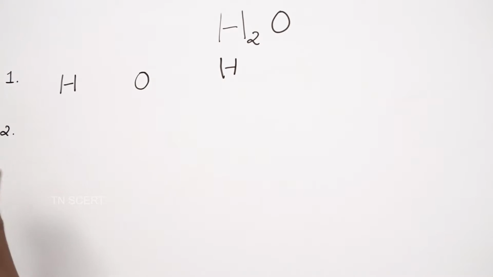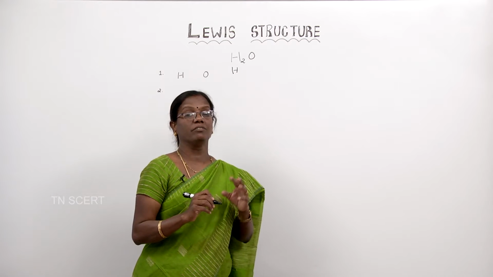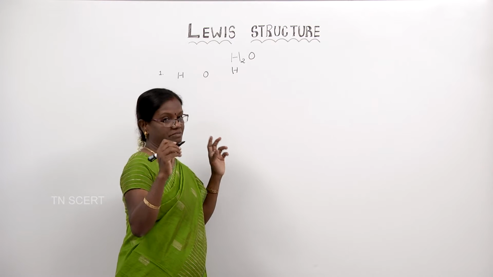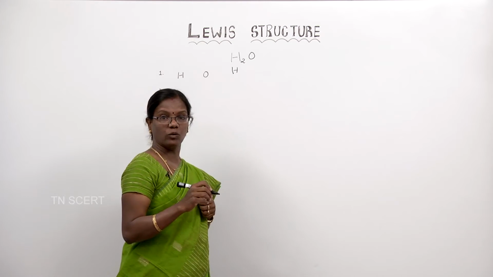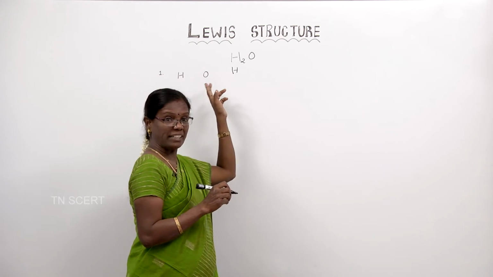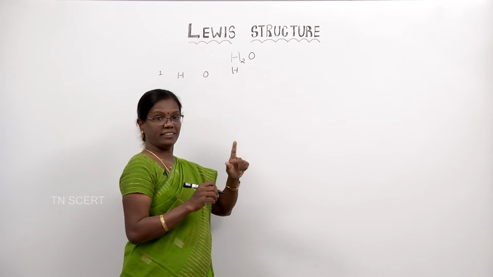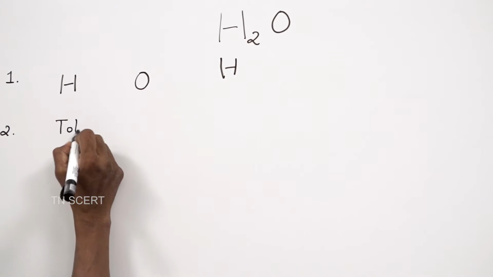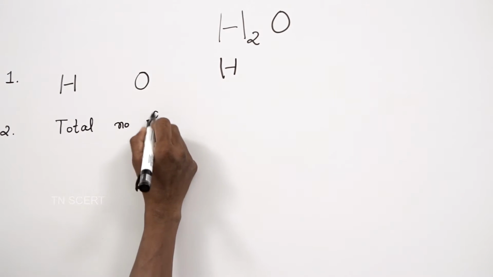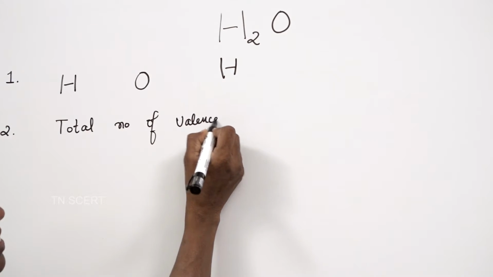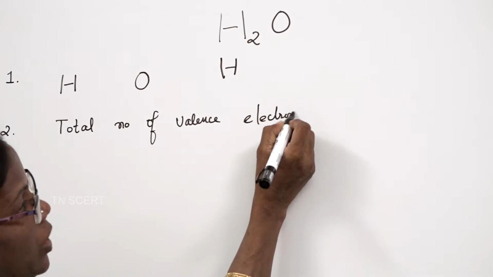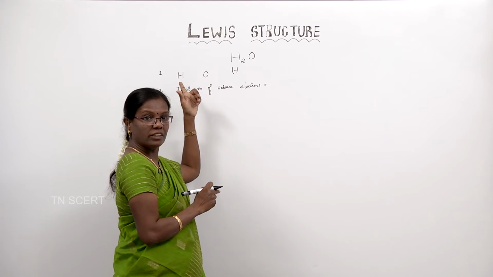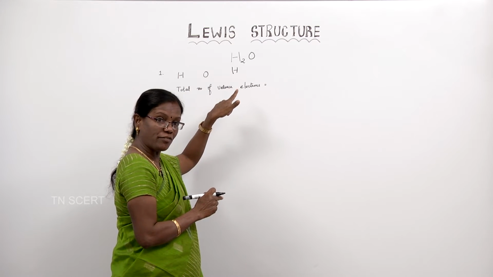Now, second step. What is the second step? We have to calculate the total number of valence electrons in the whole molecule. See, we have two kinds of atoms, one is oxygen and the other one is hydrogen. So, the total number of valence electrons is equal to, we have to add the valence electrons of hydrogen and the valence electrons of oxygen.